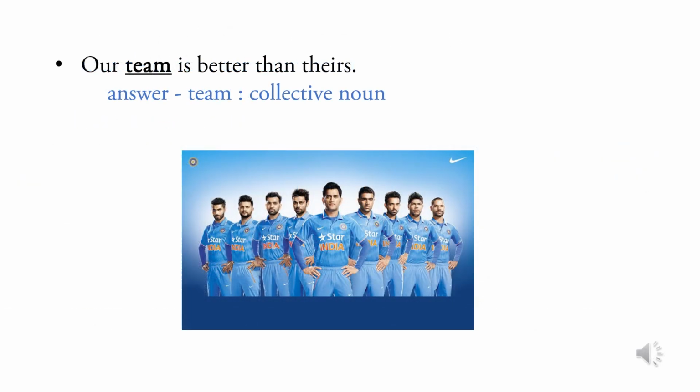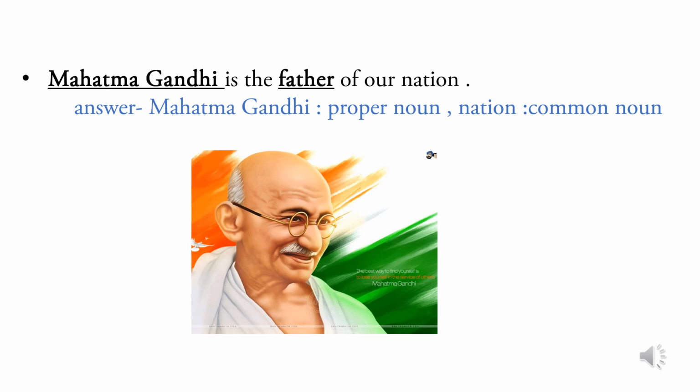Our team is better than theirs. Answer, team. Team is a collective noun because team has more than one member. Mahatma Gandhi is the father of our nation. Mahatma Gandhi is a proper noun because it is the specific name of a person. Nation is a common noun because so many nations are there.